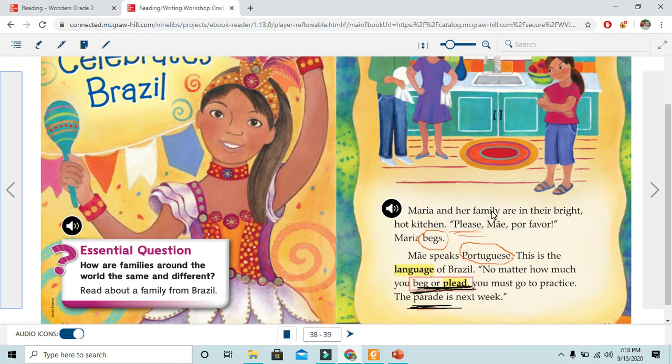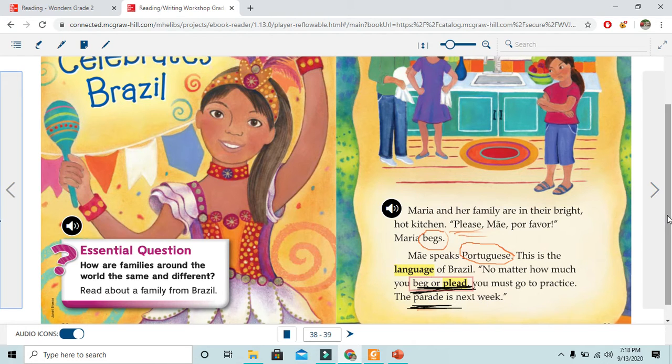Maria and her family are in their bright hot kitchen. Please, my, por favor. Maria begs. Mai speaks Portuguese. This is the language of Brazil. No matter how much you beg or plead, you must go to practice. The parade is next week.